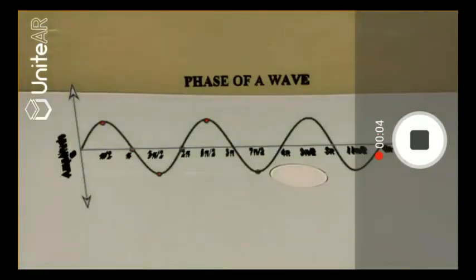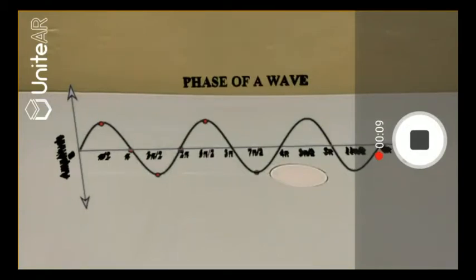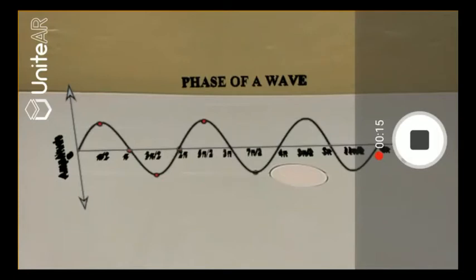Alright, now that we have talked about phase, let's talk about phase difference. Phase difference, as the name implies, is the difference in phase between two periodic waves or two points in a wave. Now, the phase difference can be positive or negative.